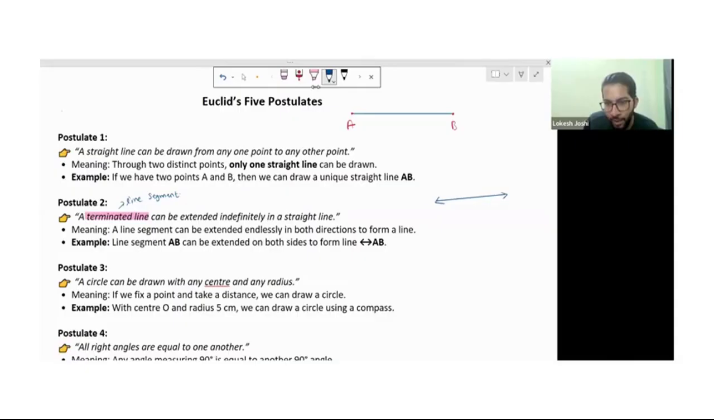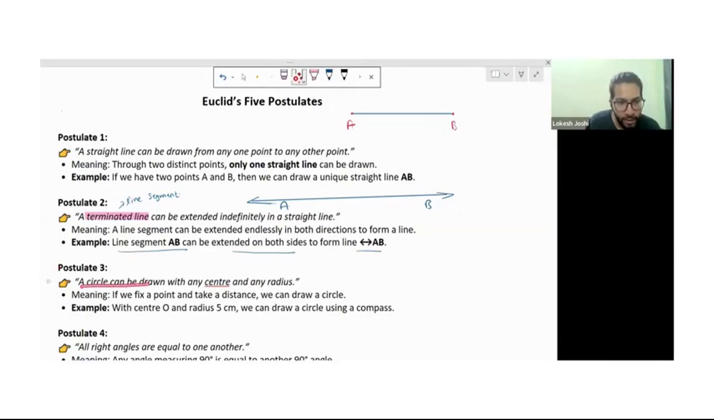This is our line segment. We can extend it like this up to anywhere, and in the reverse direction also. Suppose this is our line segment, we can extend it like this. Okay, that's the point. Example: line segment AB can be extended on both sides to form line AB. Suppose this is A, this is B. We have done this.